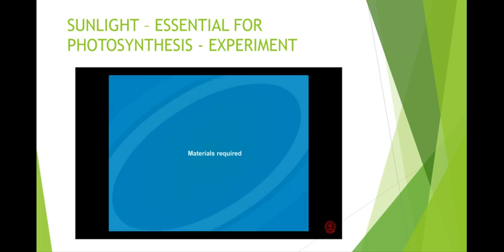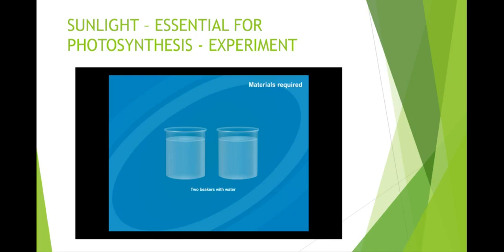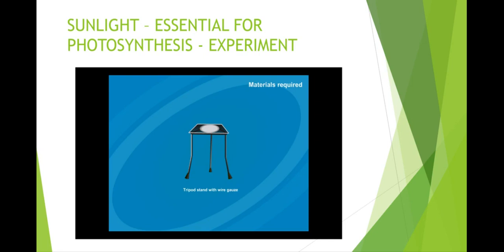For this, the materials required are: a healthy potted plant, watch glass, test tube, 2 beakers with water, iodine solution, alcohol, black papers, Bunsen burner, forceps, tripod stand, dropper.